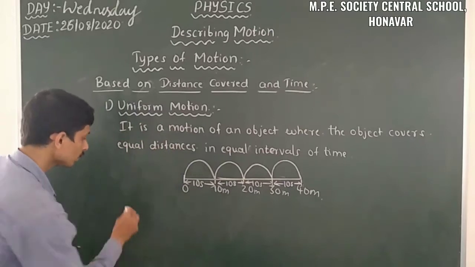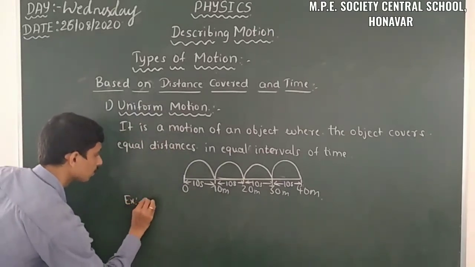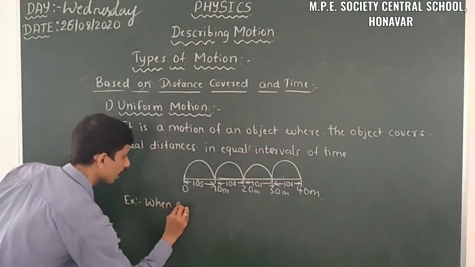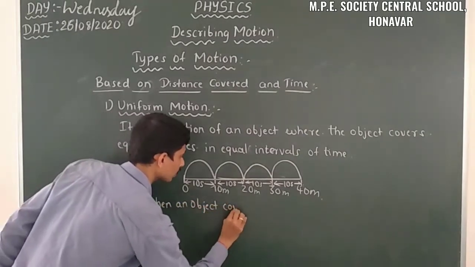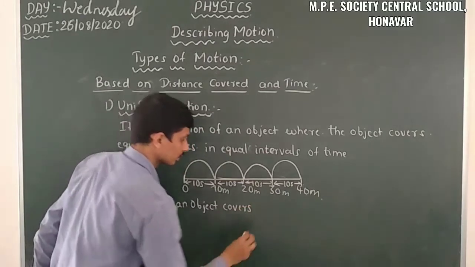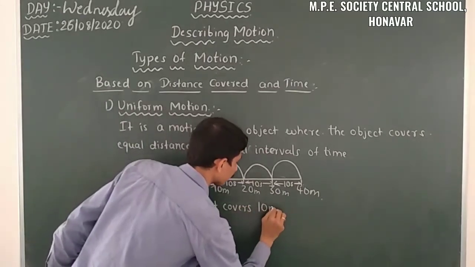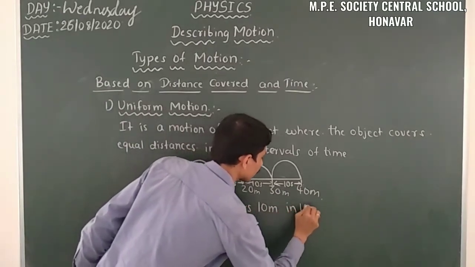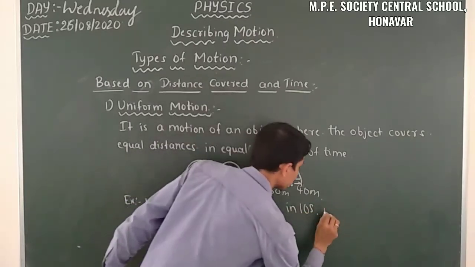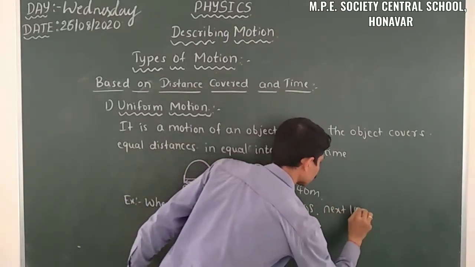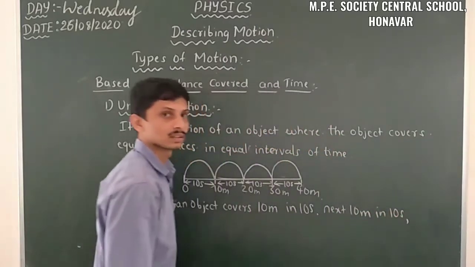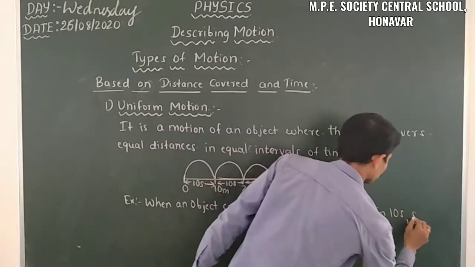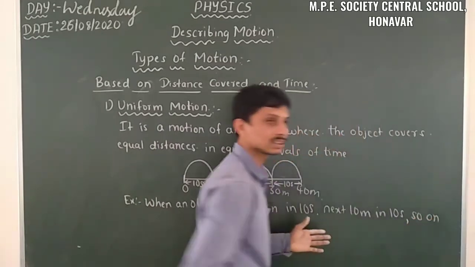For example, we can take when an object covers 10 meter in 10 seconds, then the next 10 meter in 10 seconds, and so on. So likewise it is continuing.